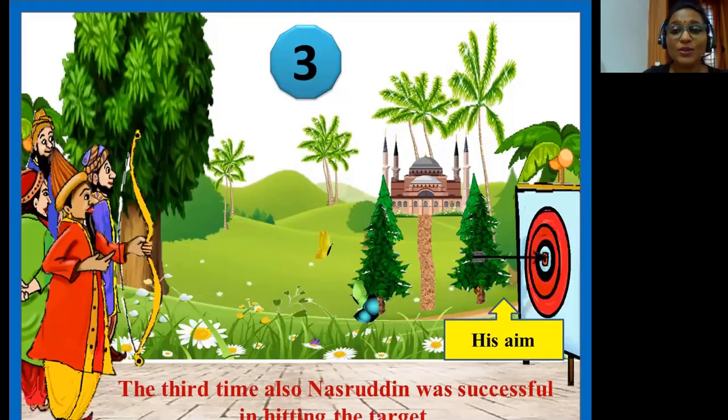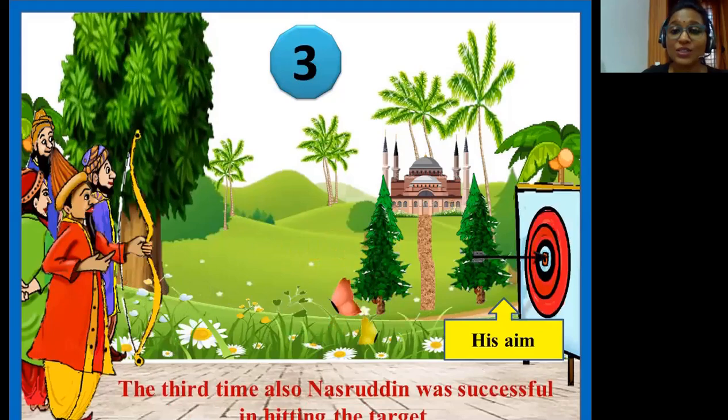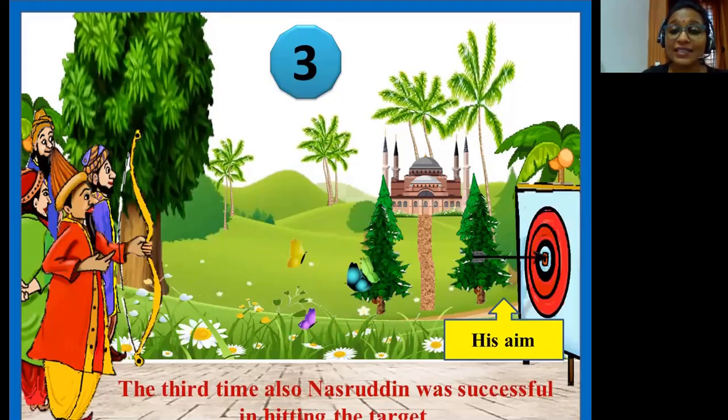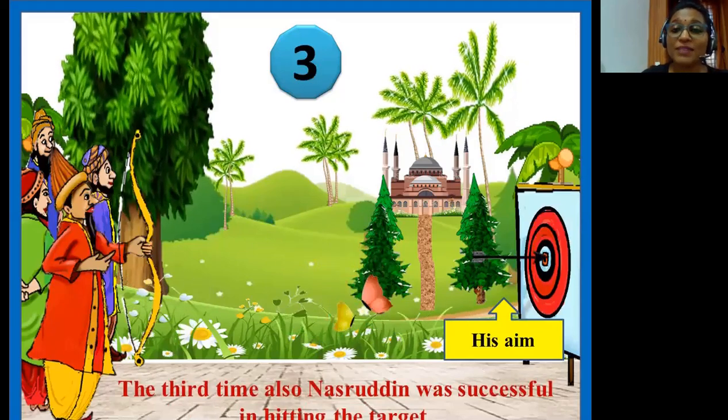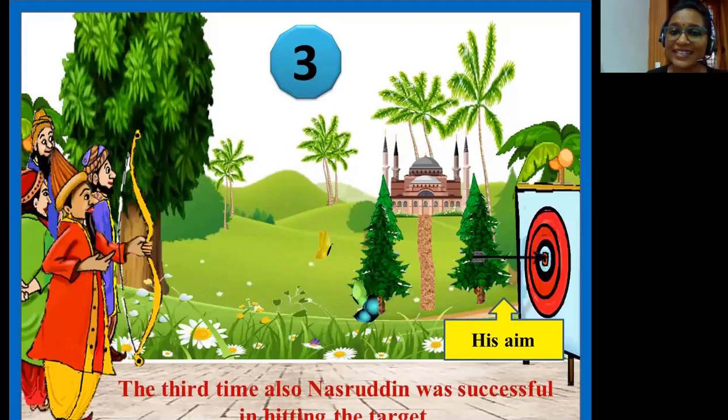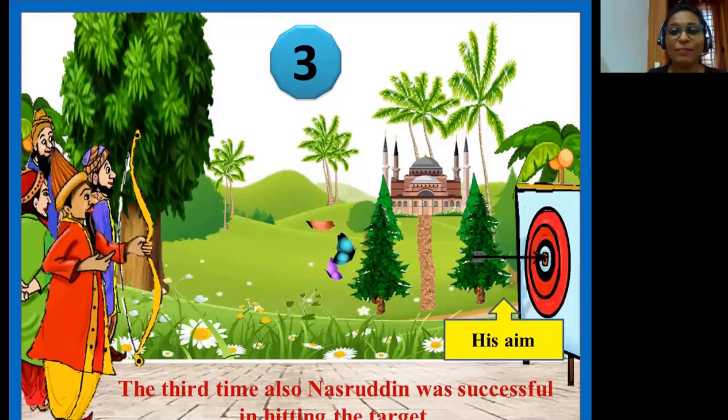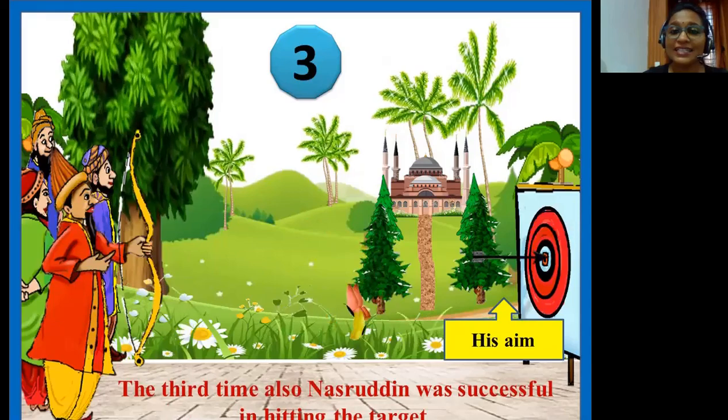Children, we also learned in the lesson how Nasrddin kept mentioning someone else's name each time he missed the target because he did not want to accept defeat in front of his friends. He did not want to be insulted by his friends. So this is all about the lesson Nasrddin's aim. Now children, let's discuss the textual exercises of this lesson.